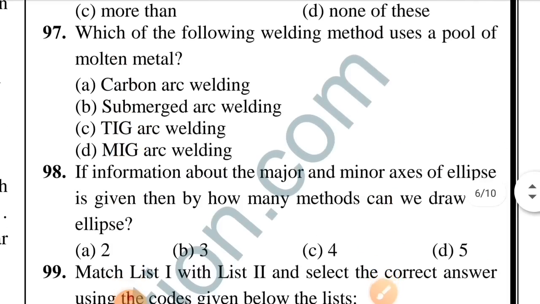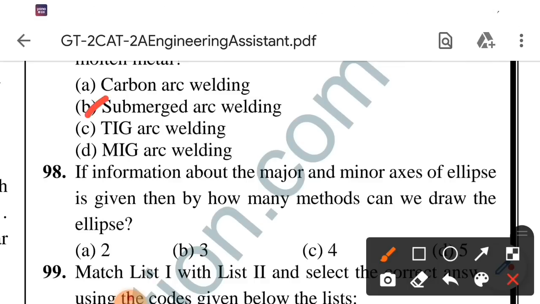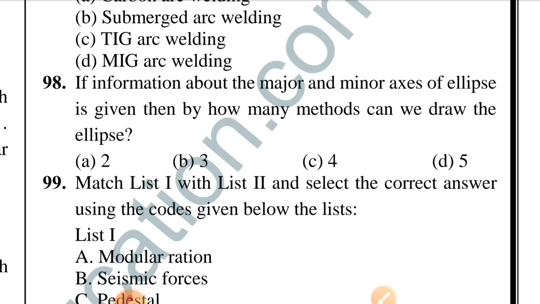Question number 97. Which of the following welding methods uses a pool of molten metal? Option B is correct, submerged arc welding. Question number 98. If information about the major and minor axis of an ellipse is given, then by how many methods can we draw the ellipse? Option D is correct, 5.